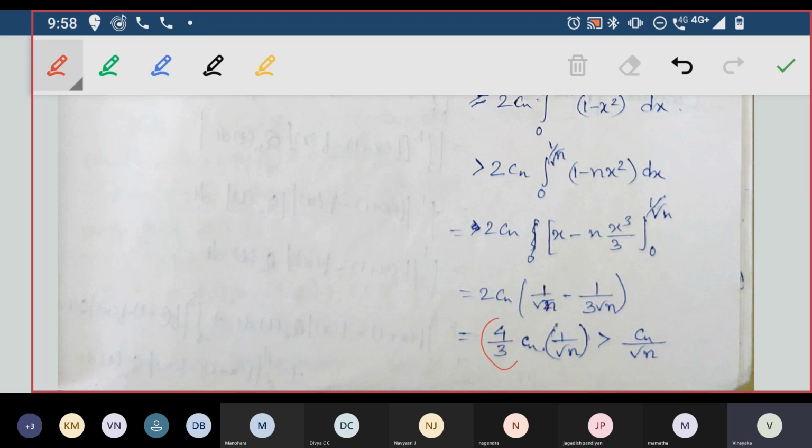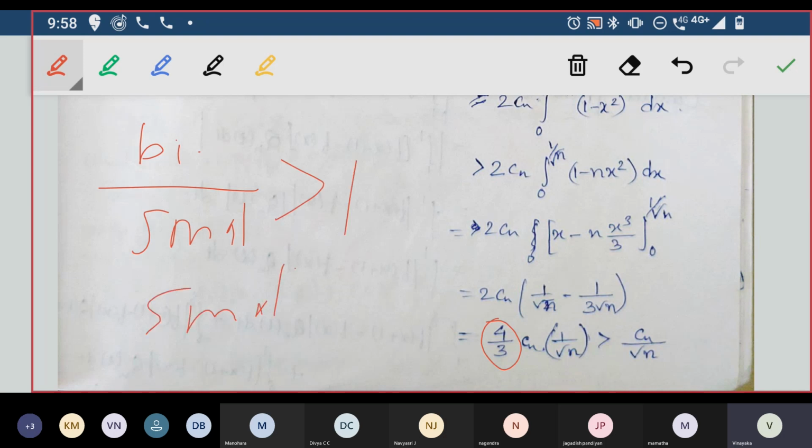But 4 by 3 is greater than 1. Whenever you have a bigger number in the numerator and a smaller number in the denominator, it will be greater than 1. Whenever you have a smaller number in the numerator and a bigger number in the denominator, it will be less than 1. When the two values are equal, it is equal to 1. So here 4 by 3, 4 is bigger than 3, so 4 by 3 is greater than 1.